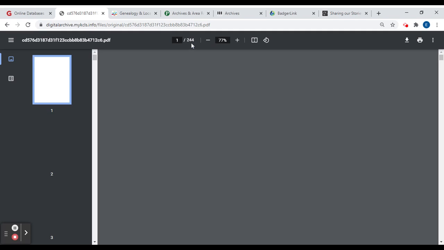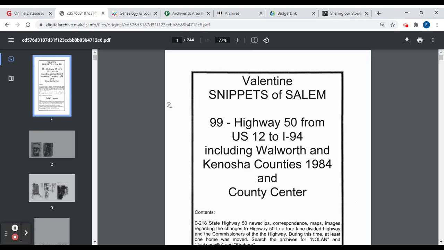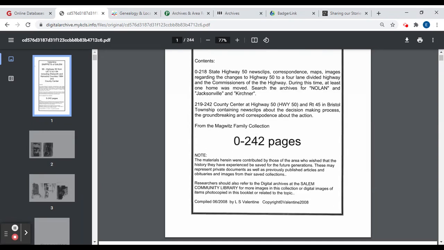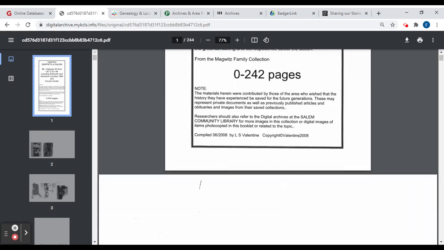Okay, so yeah, as you can see, this one's really big. It's 200 pages. Let's see, let it load for a second here. Okay, so you'll see each scan comes with a cover page, so that has the title and then the different contexts. So pages 1 to 218 have different clippings, and 219 to 242 has a different kind of collection.